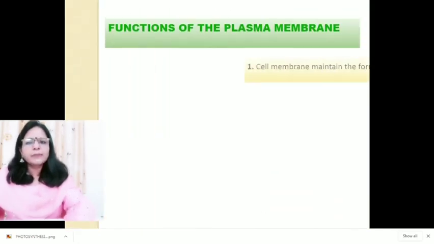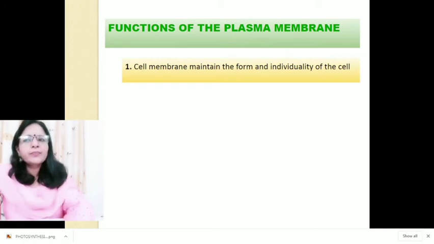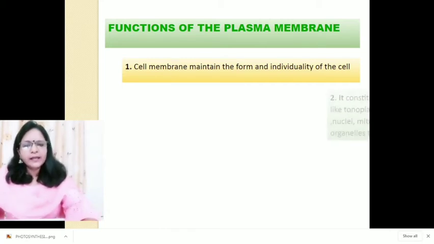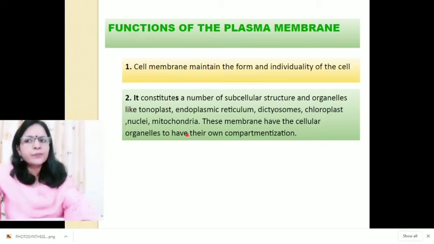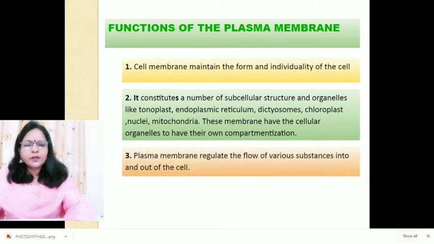Functions of plasma membrane. The main functions of plasma membrane: first, the cell membrane maintains the form and individuality of the cell, and it constitutes a number of subcellular structures and cell organelles like tonoplast, which is the outermost covering of the vacuole, endoplasmic reticulum, dictyosomes, chloroplast, nuclei, mitochondria, etc. These membranes allow the cellular organelles to have their own compartmentalization, and the plasma membrane regulates the flow of various substances into and out of the cell.